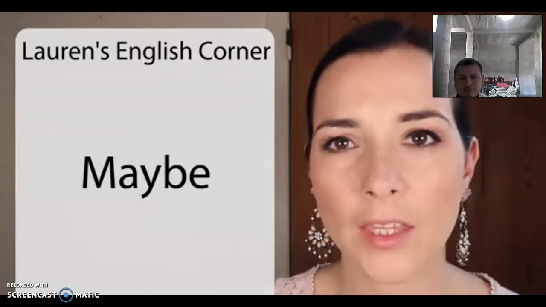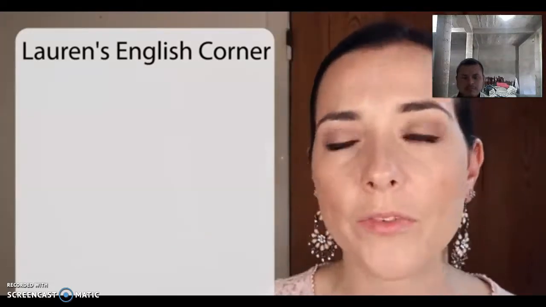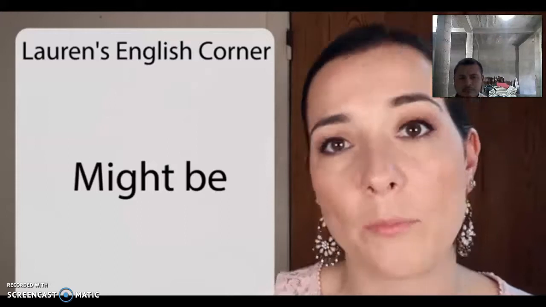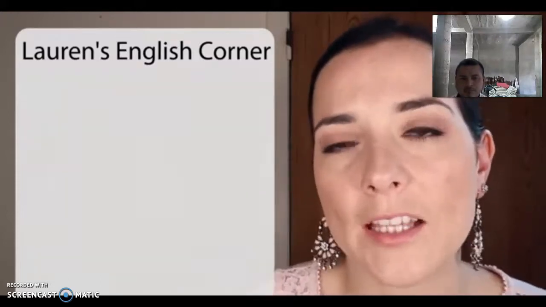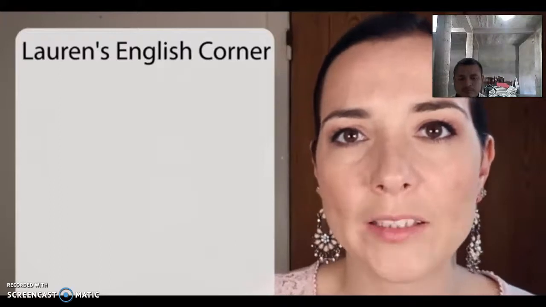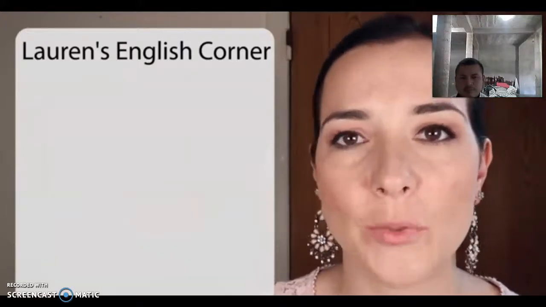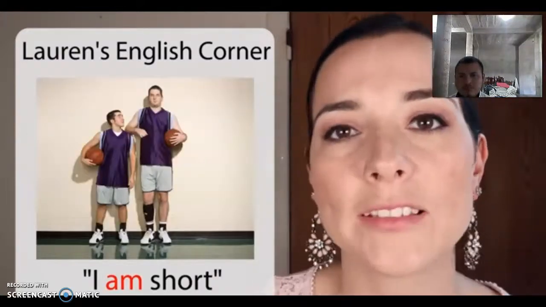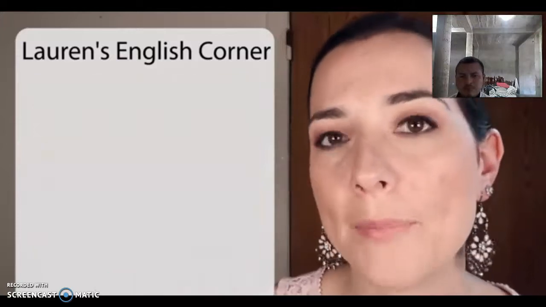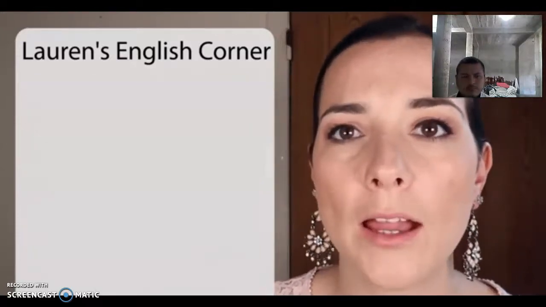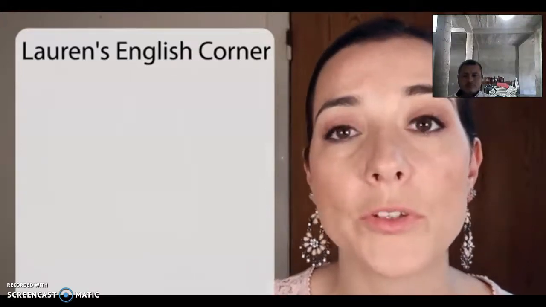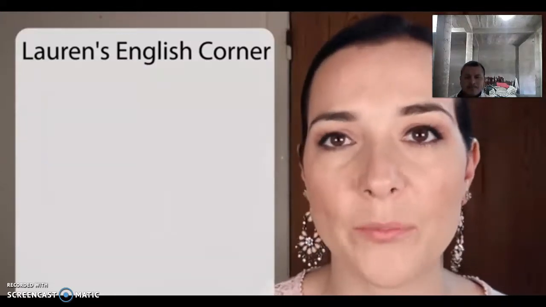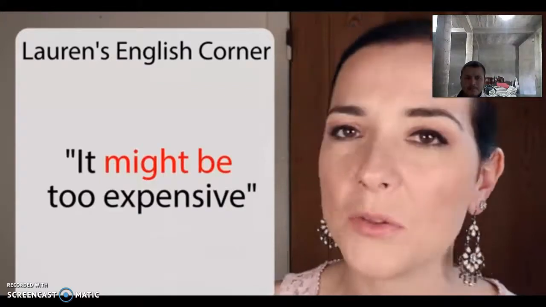It's okay. You could also have might with the verb to be. It might be. This is again talking about something as being possible. The verb to be is what we use rather than talking about an action. So, for example, you say, I am married, or I am short. So this is that verb to be. You could use this when you want to use adjectives, not verbs. Expensive, for example, is an adjective, not a verb. So you would say, it might be too expensive.